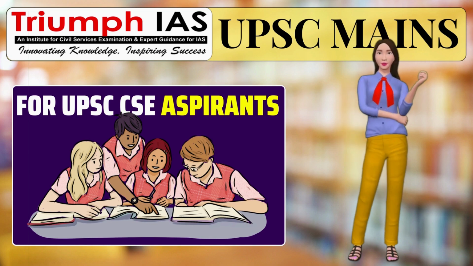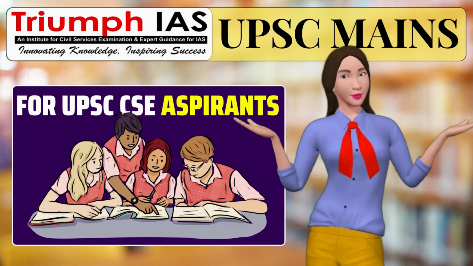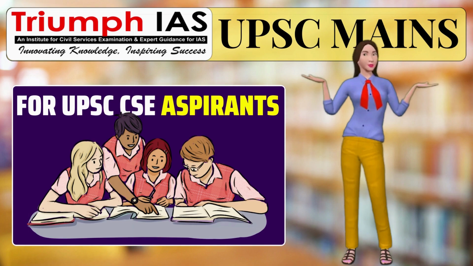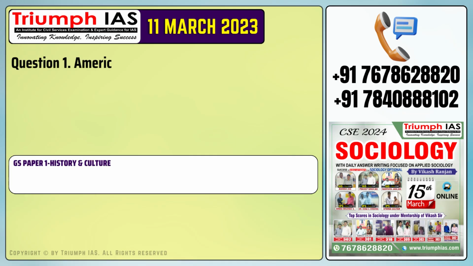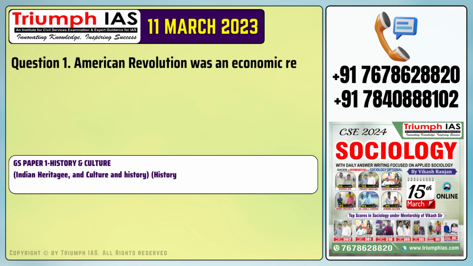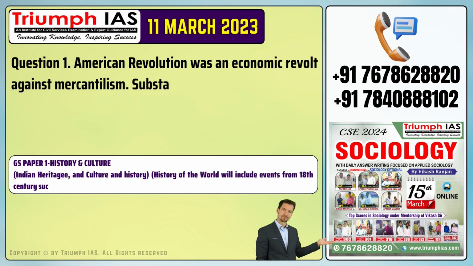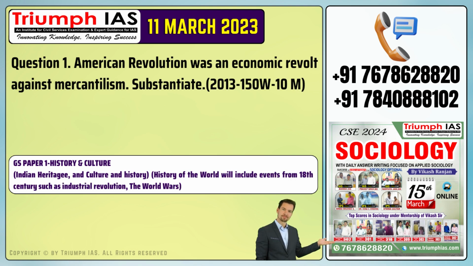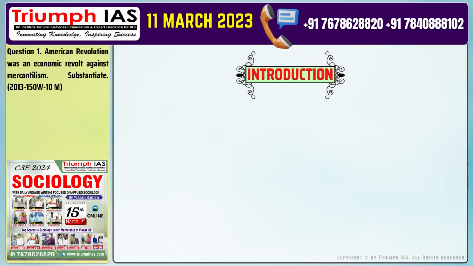In this video discussion, we will discuss UPSC CSE mains previous 25-year questions. Question number 1. American Revolution was an economic revolt against mercantilism. Substantiate? Let's start with the introduction of the answer.